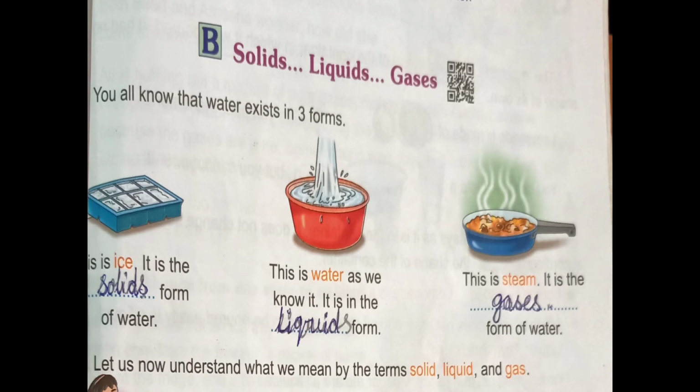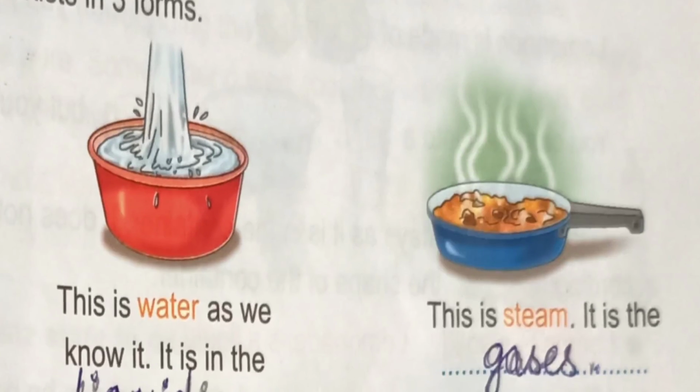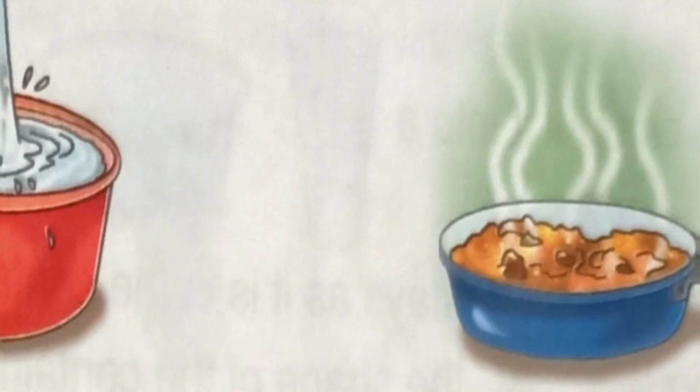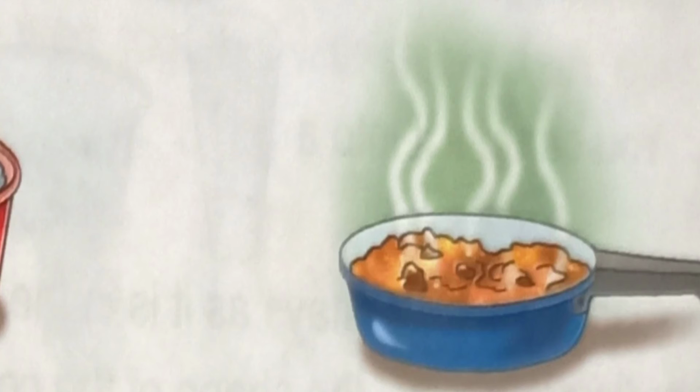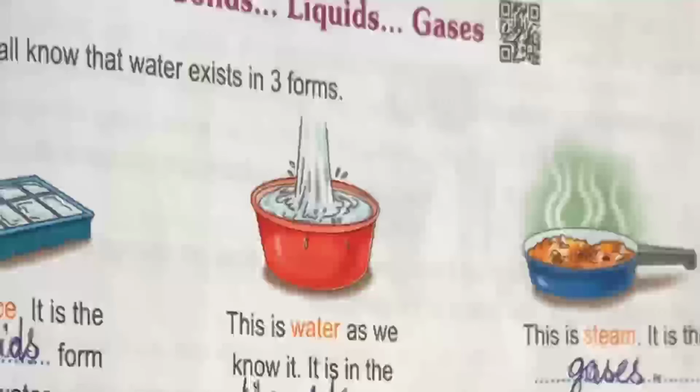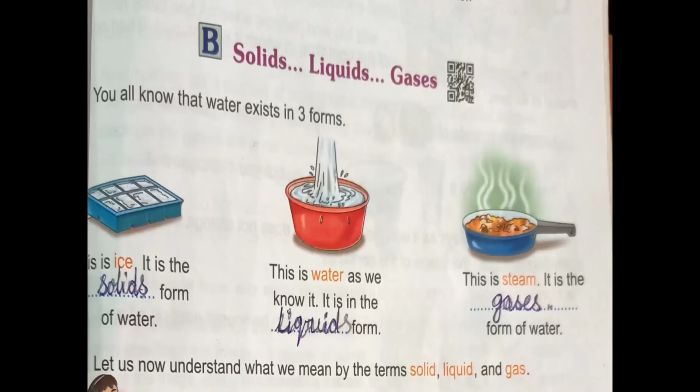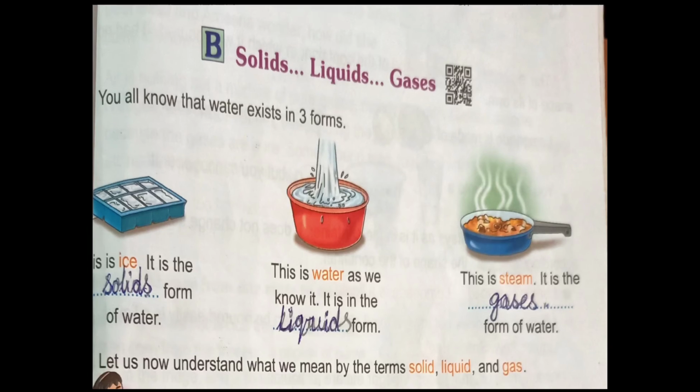And this is steam. You can observe it. It is the gaseous form of water. There you write gaseous.